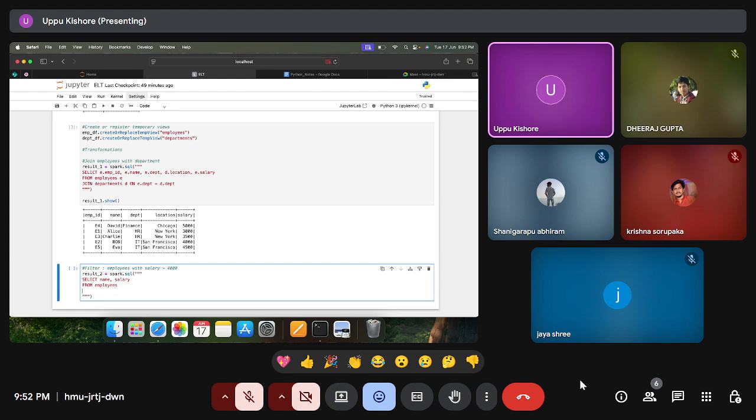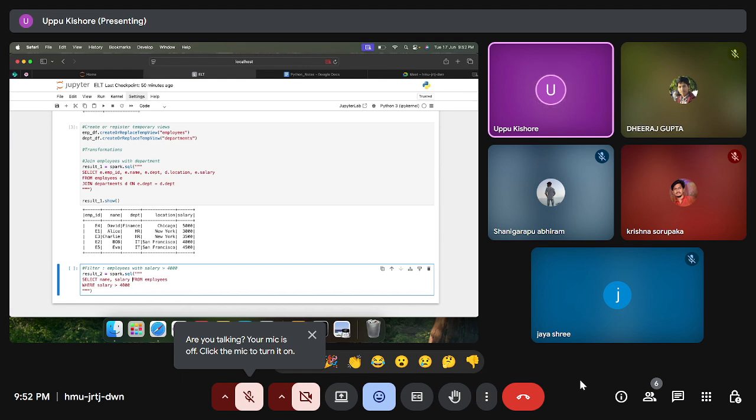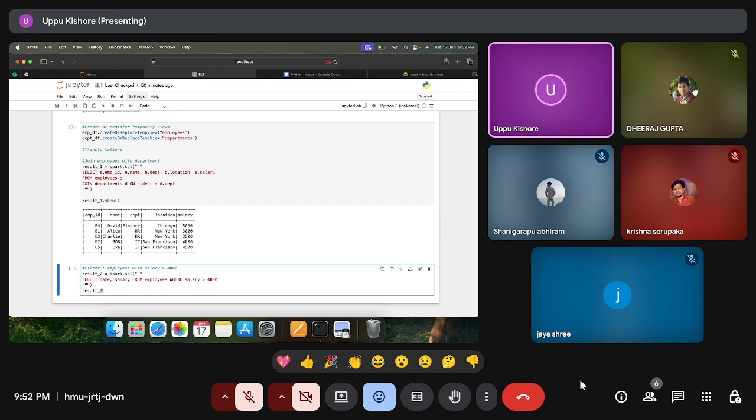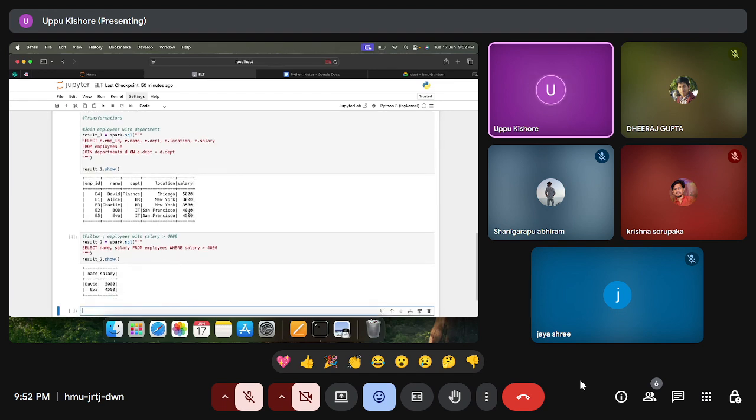So we will split where, how to write the condition, just directly salary. Where salary is greater than 4,000. So here 4,000. Yeah, we can write it. We can write in a single line also. Multiple and single line is fine. Anything is fine. So we'll see the result underscore 2 dot show. So greater than 4,000, we have 2 employees, David and Eva.